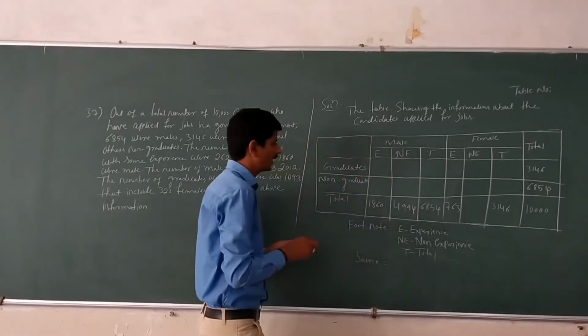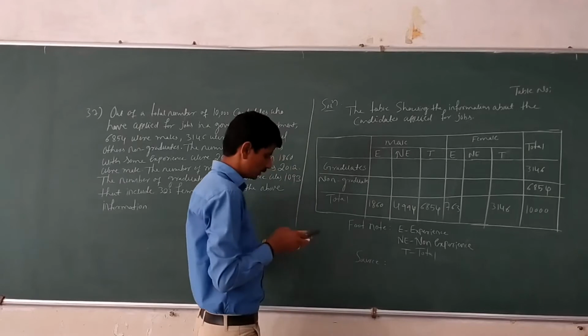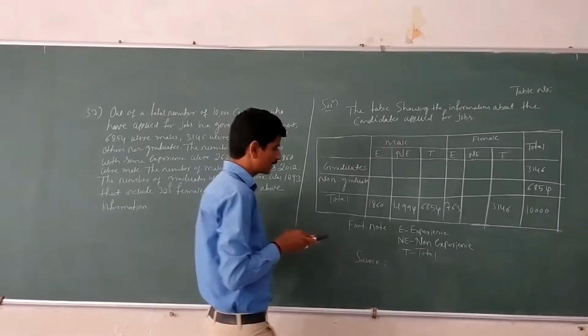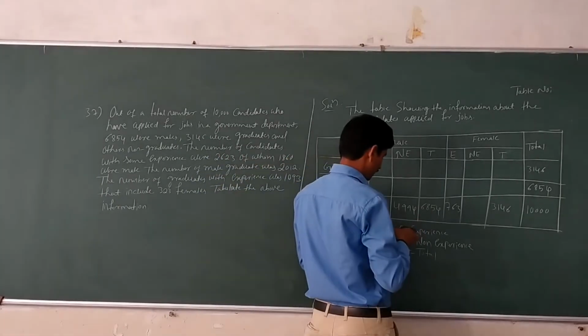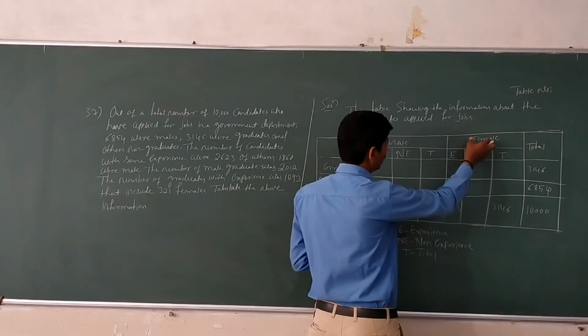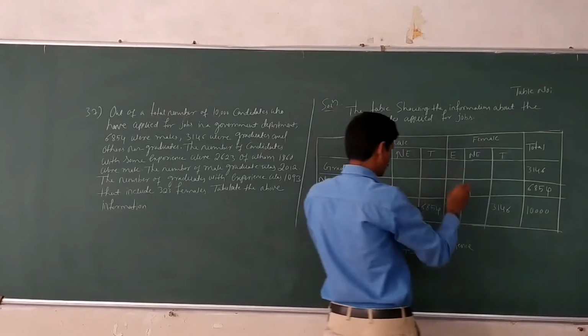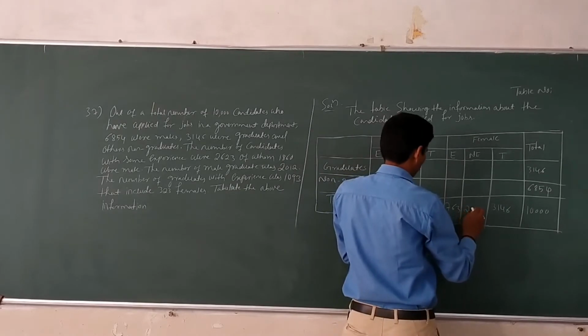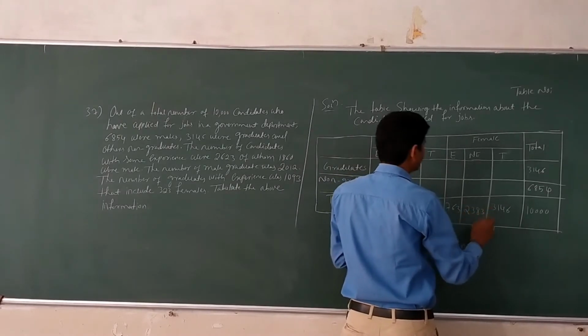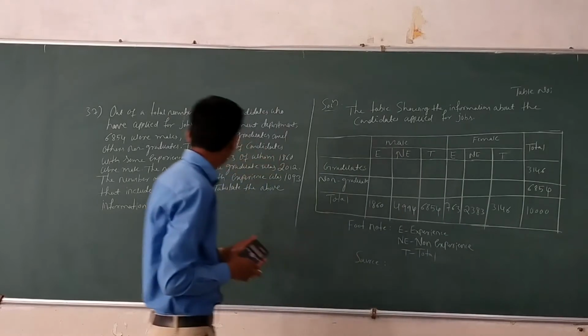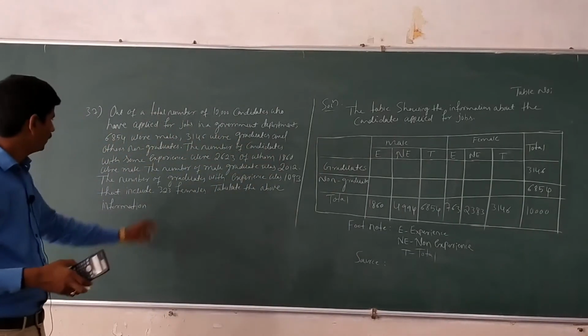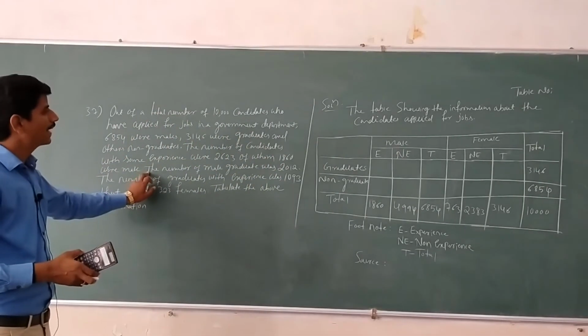The next, out of 3,146 minus female experience 763, the remaining female non-experience is 2,383.